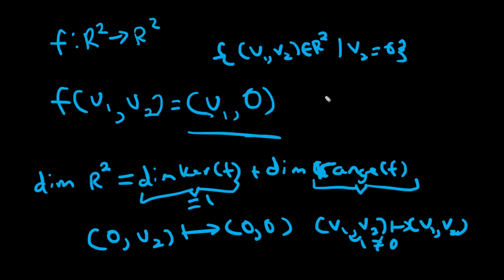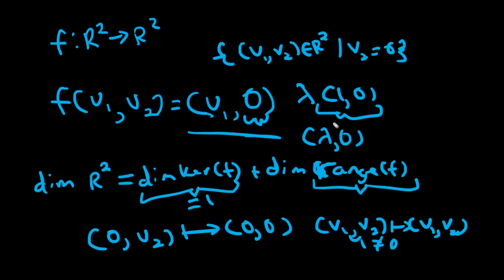So you can't just have a very simple basis vector for the range, in which case the basis vector for the range of f is just (1, 0), and every multiple of (1, 0) is a potential output of this function. Since the second element is guaranteed to be 0 while the first is free to vary, the span of the space is any vector with any element in the first component and 0 in the second component. Well, it's only a one-dimensional space, and we know the dimension of R2 is 2.